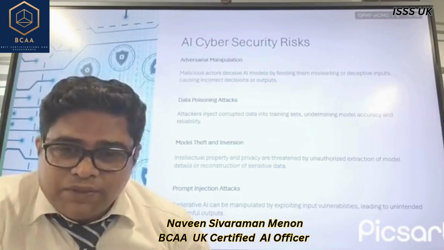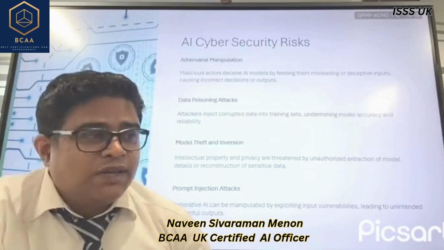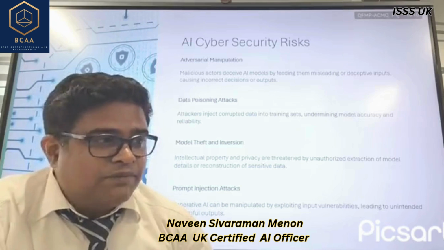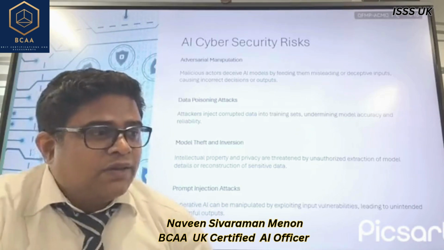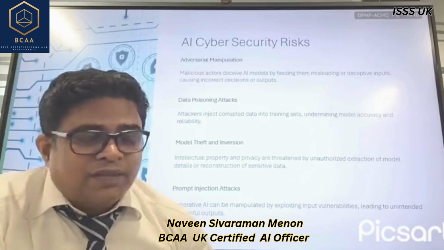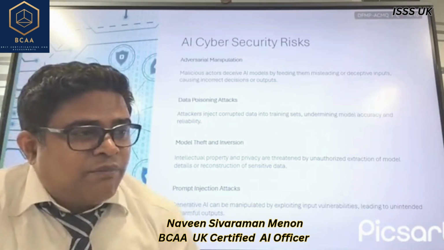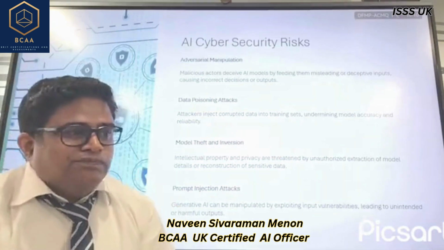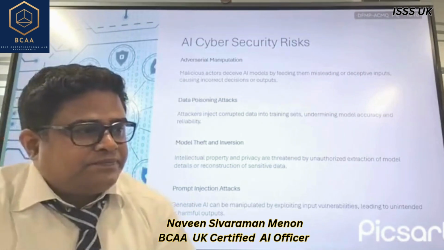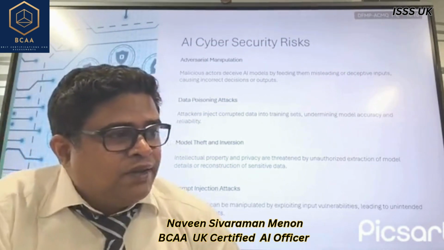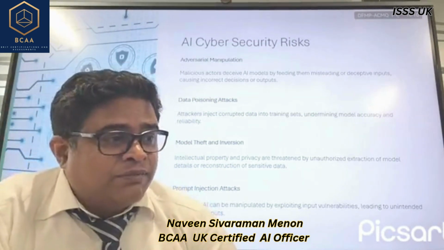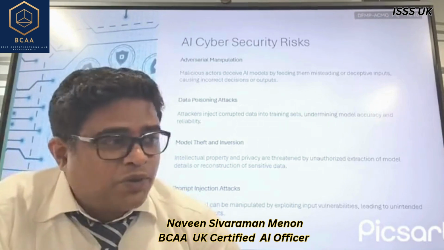Hidden prompts in documents, websites, user queries. These are the methods. Now, what is the example? A poisoned web page makes a chatbot reveal internal company data. The impact: data leakage, policy bypass, reputational risks, and so on and so forth.